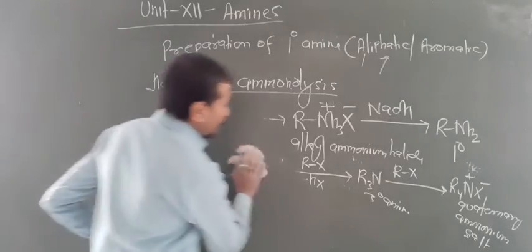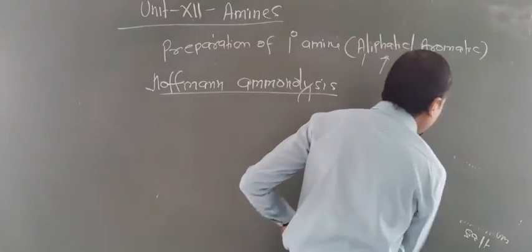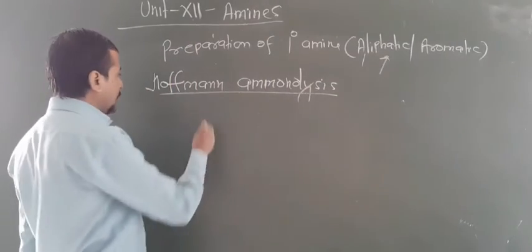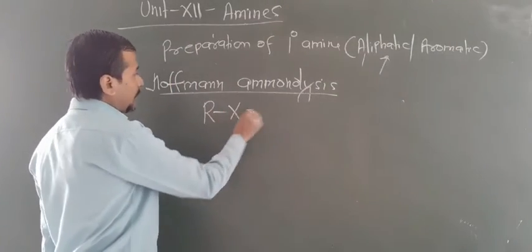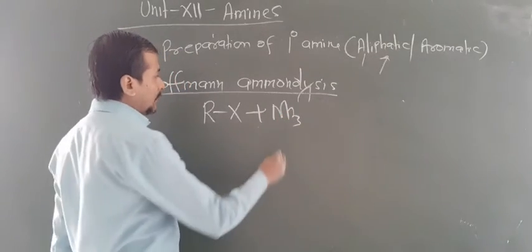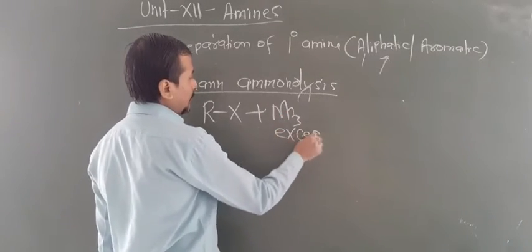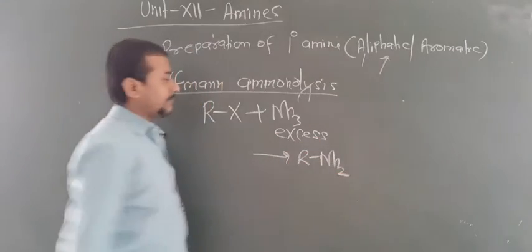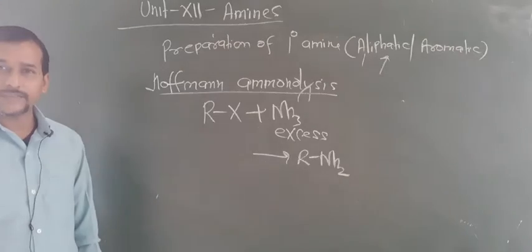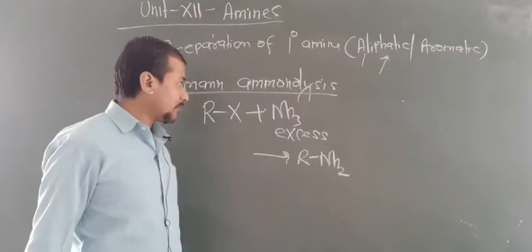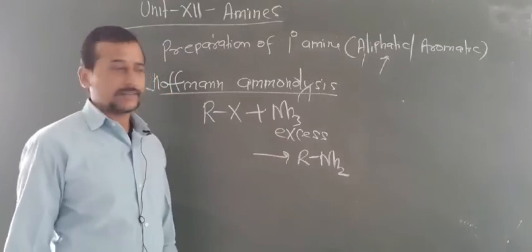Now one more question may be raised, if you want to get only 1 degree amines, what do you have to do? Here you have to take RX and ammonia. This should be in excess. If it is in excess, it will produce 1 degree amine. Are you getting this point? So for preparation of 1 degree amine by this method, you have to keep ammonia in large excess.